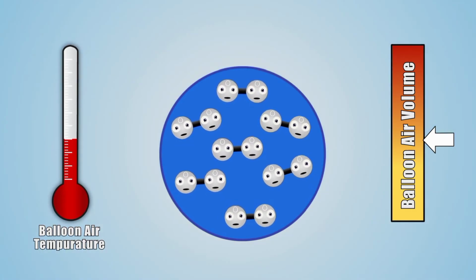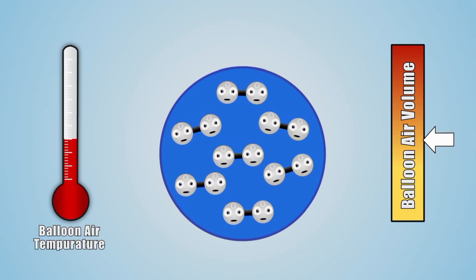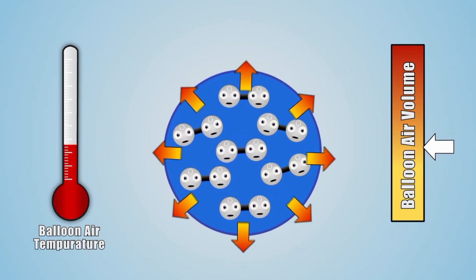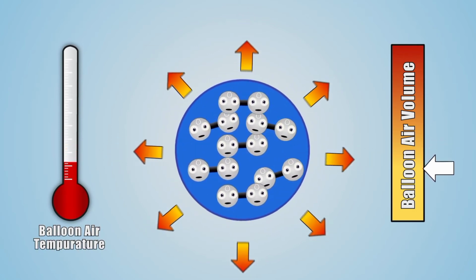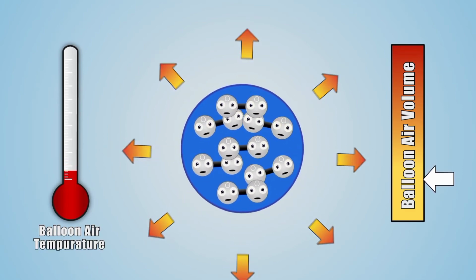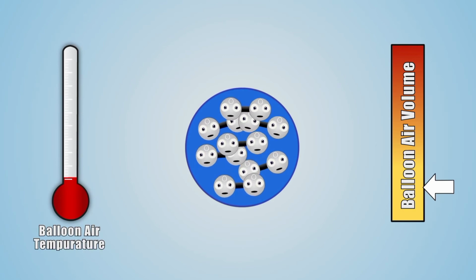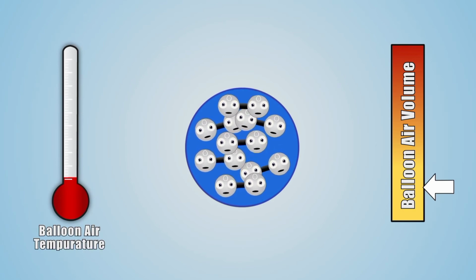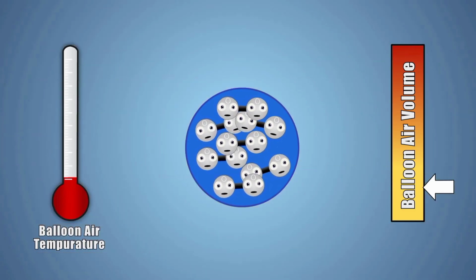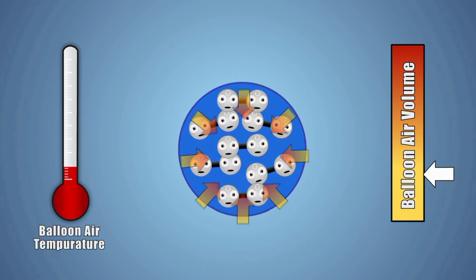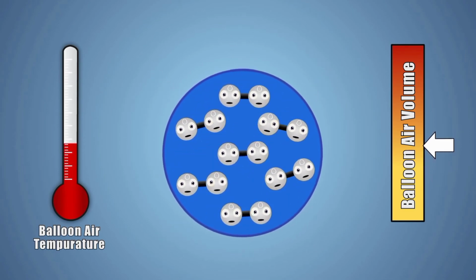In the next part of the experiment, we place the balloon in the freezer, which causes a transfer of energy in the form of heat from the warmer air molecules inside the balloon to the cold freezer. As the energy is removed from the air molecules, they slow down, drop in temperature, and move closer and closer together, decreasing the volume of the space they take up. The colder the air molecules get, the closer together they will be. When we remove our balloon from the freezer, the air molecules inside the balloon will gradually gain extra energy from the environment, raising the temperature and causing it to go back to its original size.